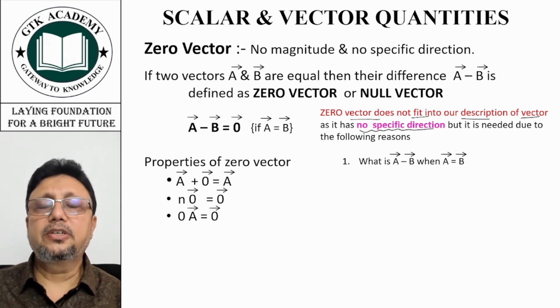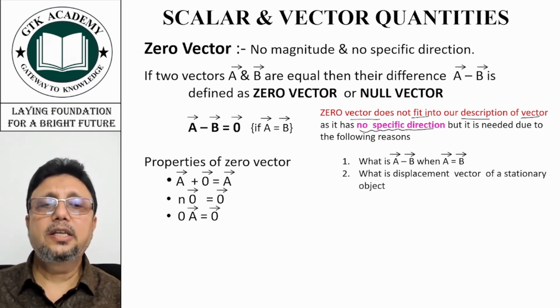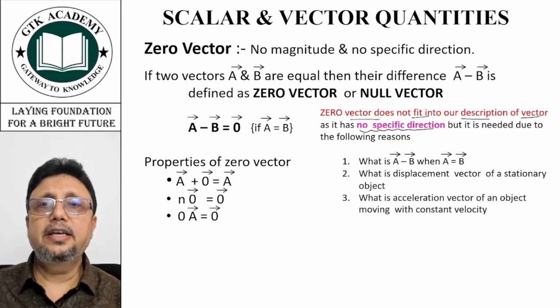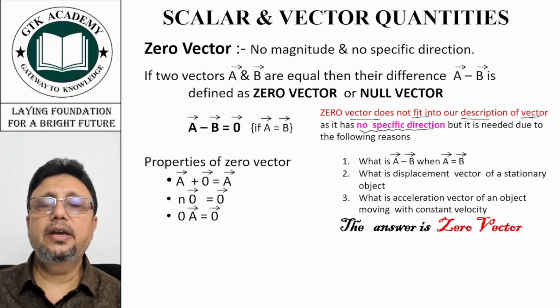If A and B vectors are equal, then what is A vector minus B vector? Or what is the displacement vector of a stationary object? Or if anything is moving with a constant velocity, then what is its acceleration vector? The answer to all of these is zero vector.